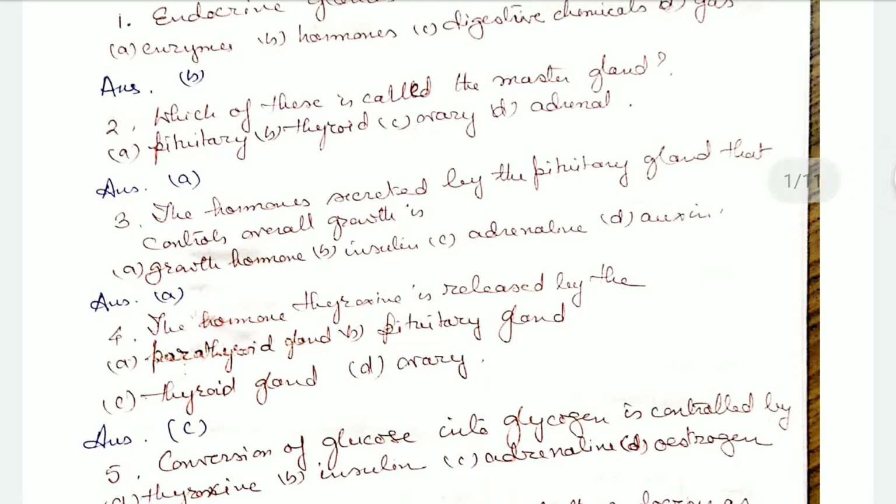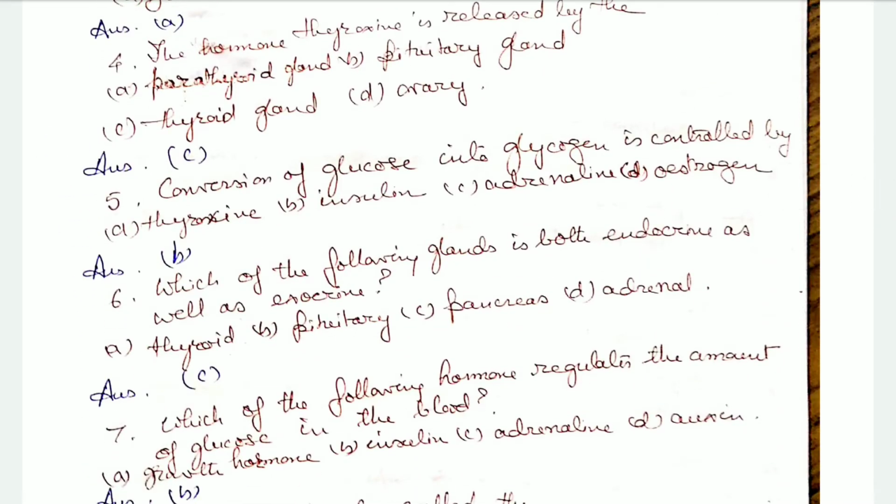The hormone secreted by the pituitary that controls overall growth is growth hormone, insulin, adrenaline, or auxin. It is growth hormone. Then the hormone thyroxine is released by the parathyroid gland, pituitary gland, thyroid gland, or ovary. The answer is thyroid gland. Conversion of glucose into glycogen is controlled by thyroxine, insulin, adrenaline, or estrogen. It is insulin.